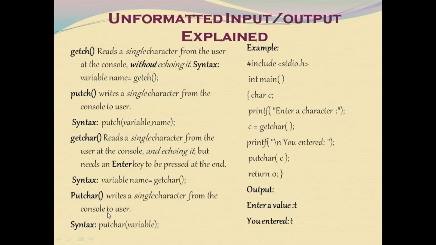putchar writes a single character to the console, it is used to display a single character. The syntax is putchar of variable. Here is the example code: hash include stdio.h, int main, char c, printf enter the character. Using getchar we get the character and store it in c, and then putchar c prints that character and the program closes. Enter a value, T is entered, you have entered T.